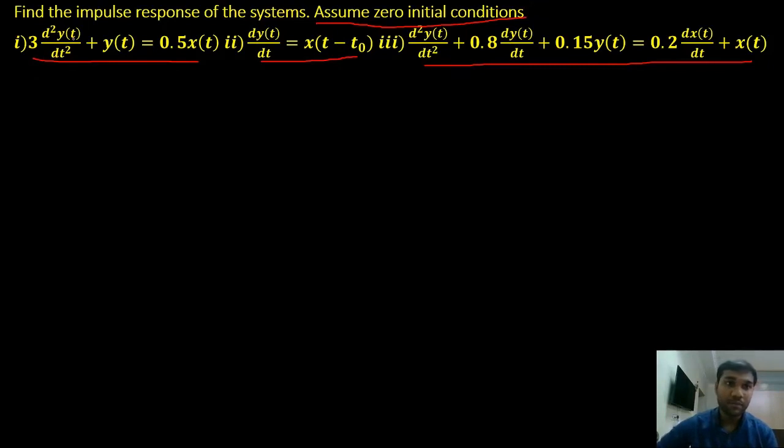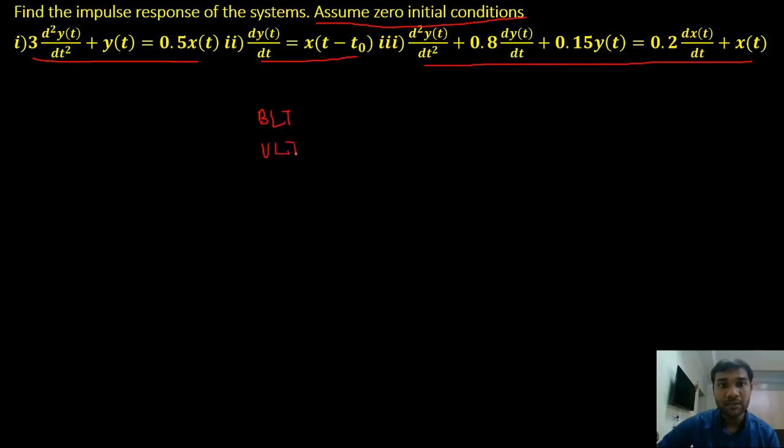If you remember, time differentiation property of Laplace transform, we had a bilateral case and unilateral case, right?